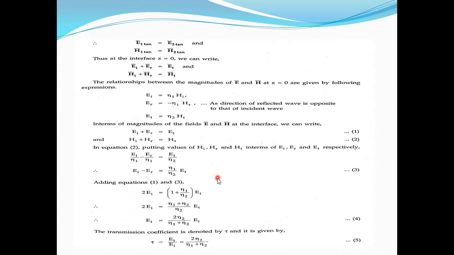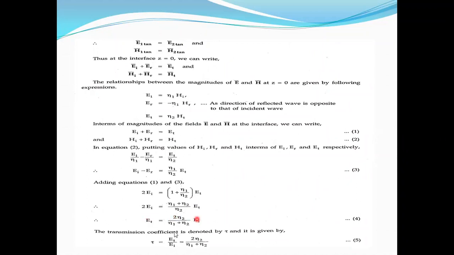Now we have two equations in electric intensity. It is one equation, it is another equation. If we add equation 1 and 3, EI plus EI gives 2EI, and ER minus ER gets cancelled. So here ET is common, 1 plus eta 1 by eta 2. You take LCM for this. So eta 2 plus eta 1 divided by eta 2, into ET, is equal to 2 into EI.